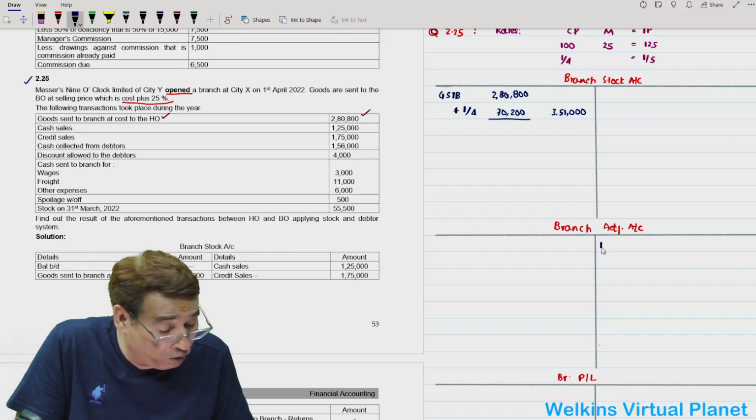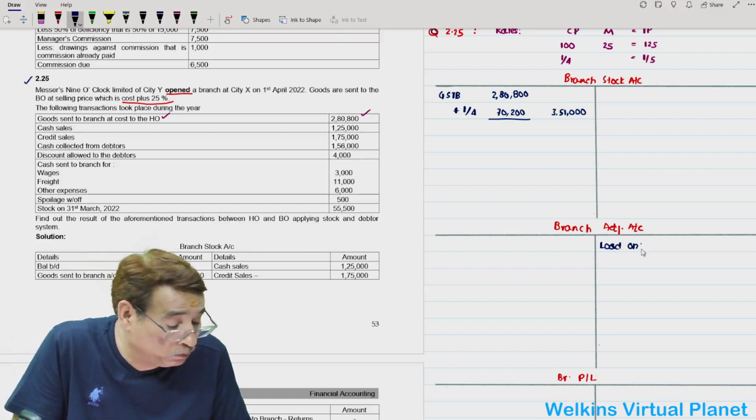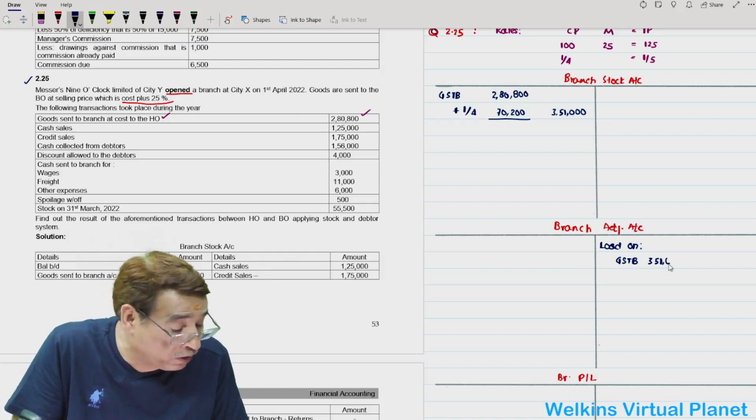We can write the loading also if you are interested. Load on goods sent to branch account. You can straight away write 70,200, or you can reflect it as 3,51,000 into 1 by 5. And if you compute, the amount will be 70,200 only.